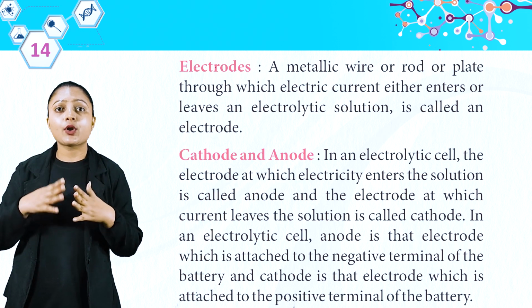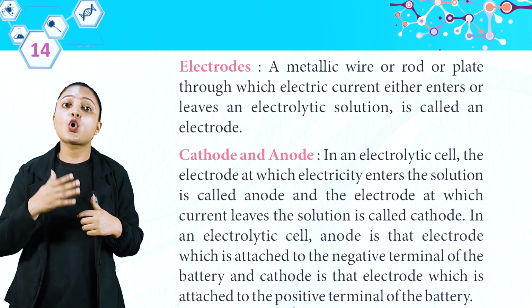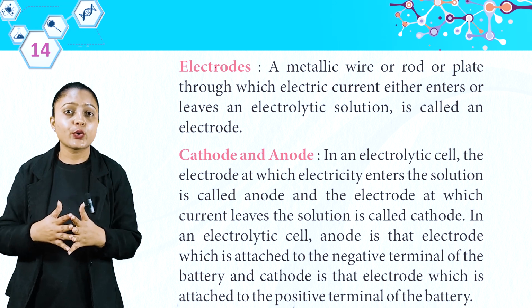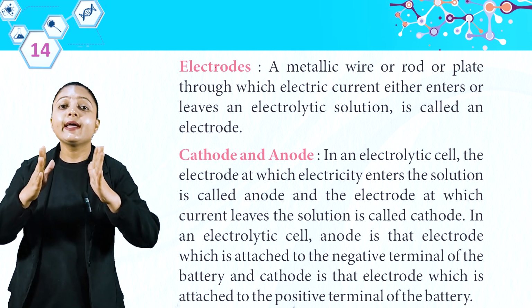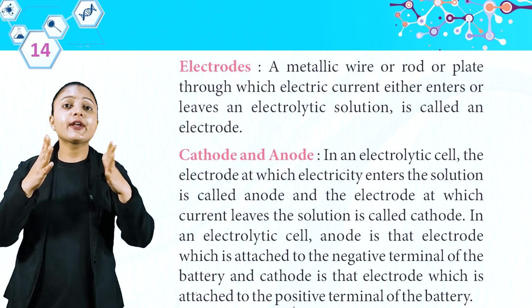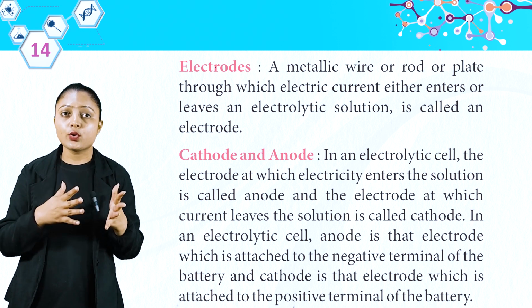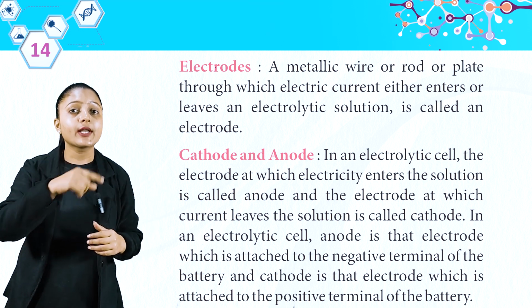The metallic wire or rod or plate through which electric current either enters or leaves an electrolytic solution is called an electrode. Now let's see what are cathode and anode. In an electrolytic cell, the electrode at which electricity enters the solution is called anode, and the electrode at which current leaves the solution is called cathode.